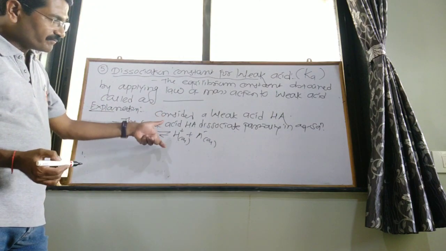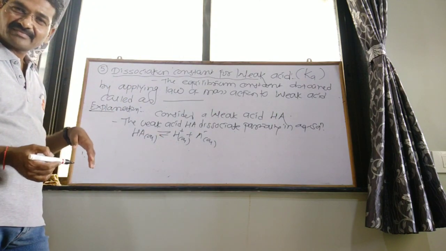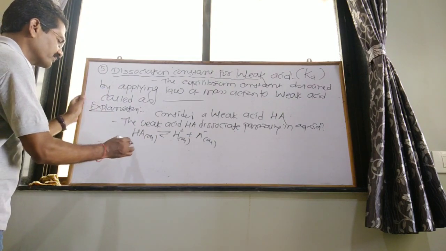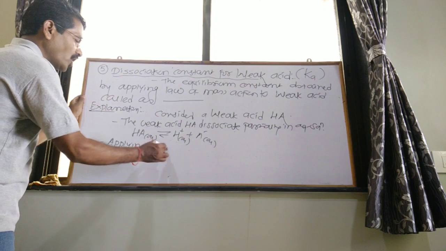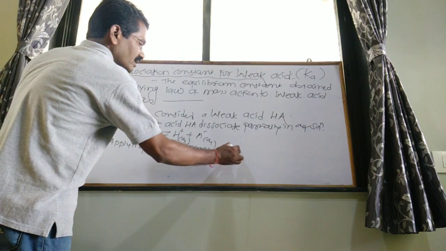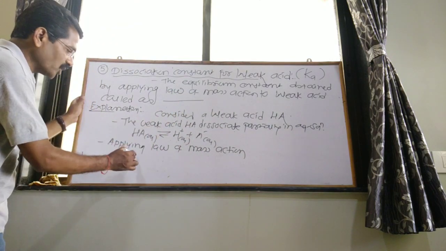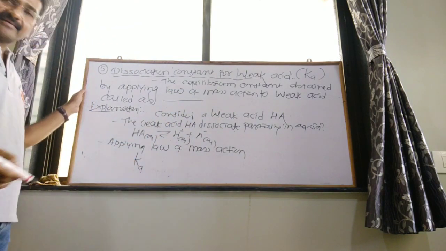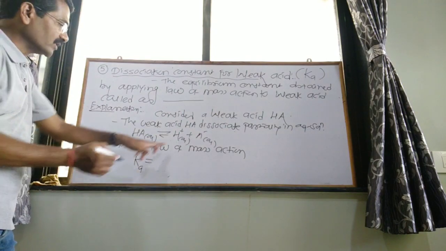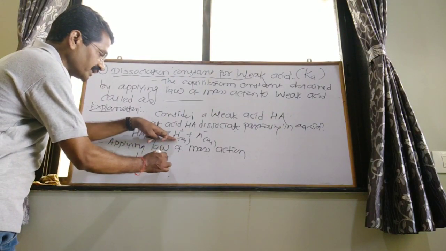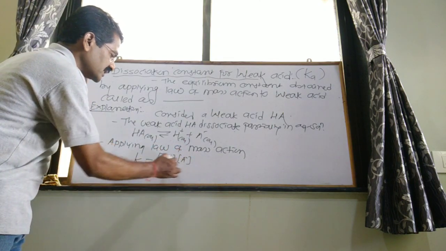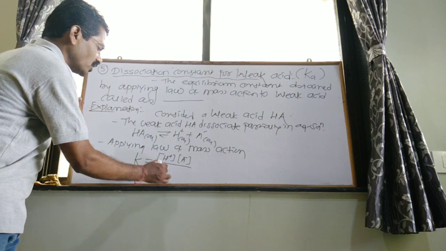By applying the law of mass action to the above equation, we get Ka equal to concentration of H plus into concentration of A minus divided by concentration of HA.